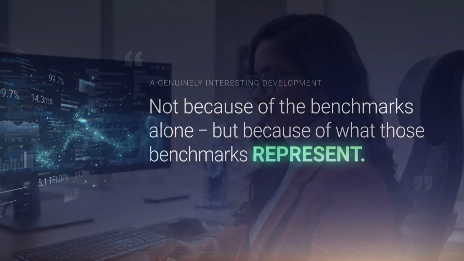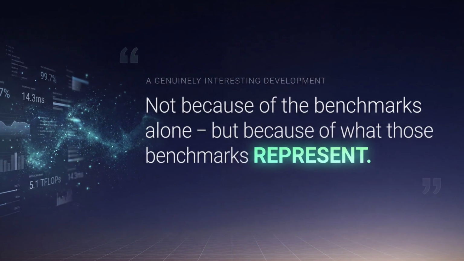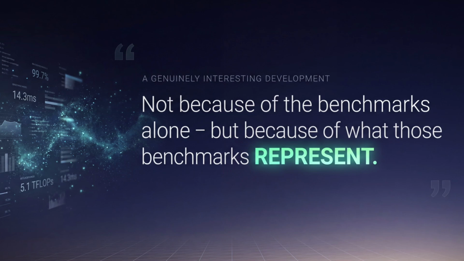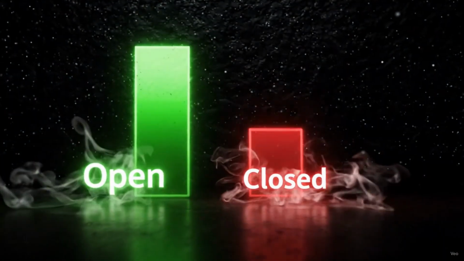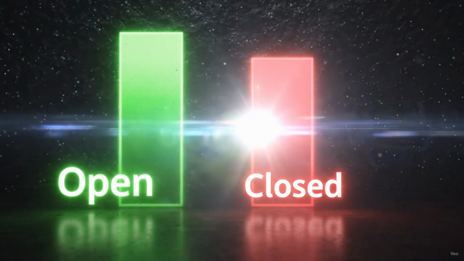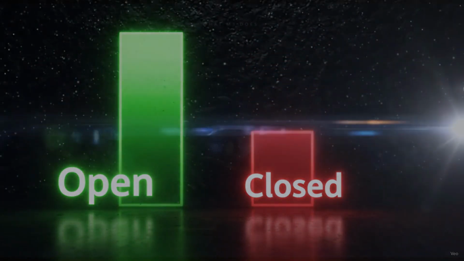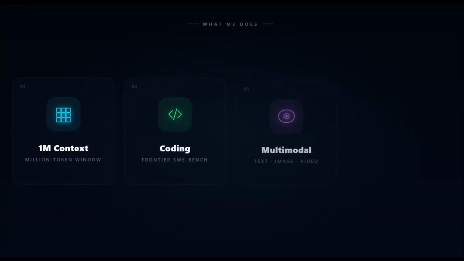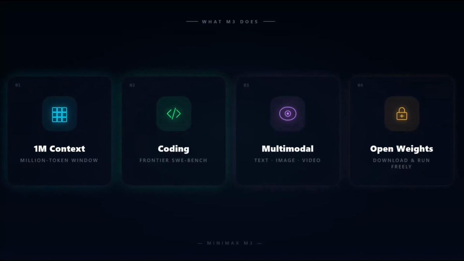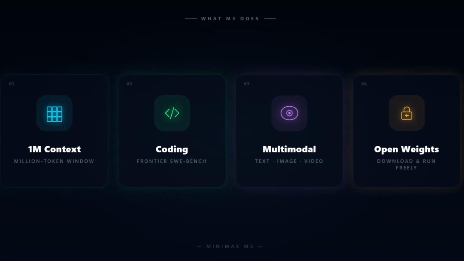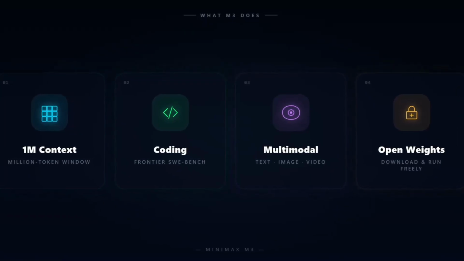MiniMax M3 is a genuinely interesting development, not because of the benchmarks alone, but because of what those benchmarks represent. We are in a period where the gap between proprietary and open models is closing fast, and the models that are closing that gap are increasingly being built with agents in mind. Not just conversations. Long context, strong coding, native multimodal, open weights. For anyone building AI agents, automation systems, or AI-powered products, M3 deserves a place on your radar.